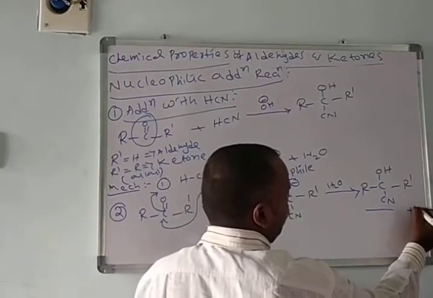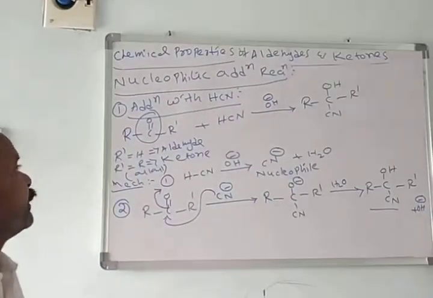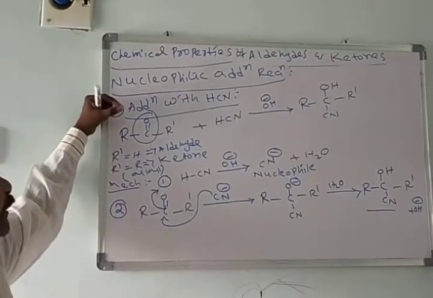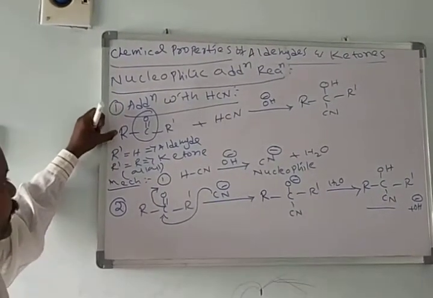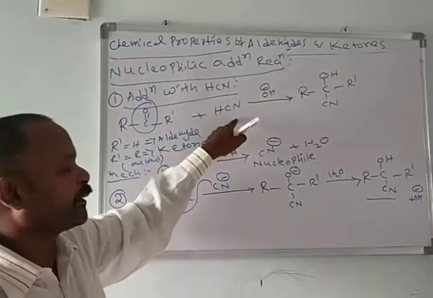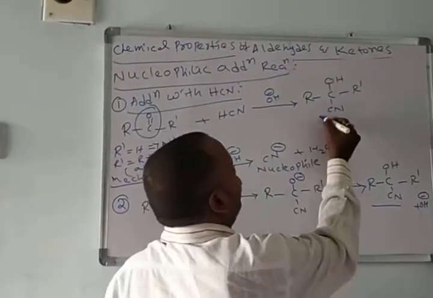And we'll get back the reagent. This is the one addition reaction with mechanism. Addition with hydrogen cyanide. Here, addition of HCN, hydrogen cyanide, to a ketone or aldehyde in the presence of base forms the cyanohydrins.